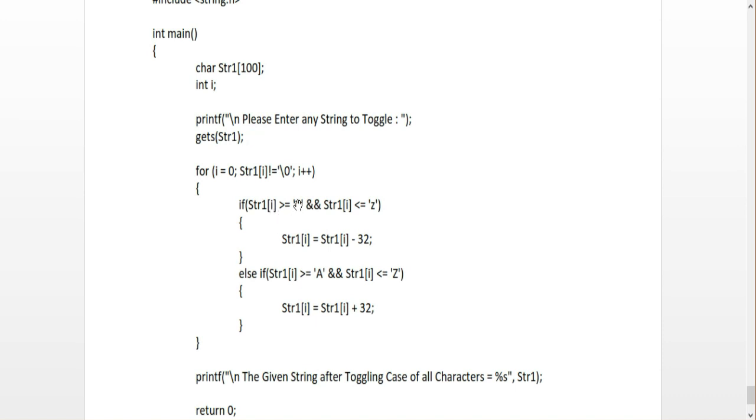If the value is between small a and small z, that is a small character, and I have to convert that character into capital. How can I convert it? str[i] equals str[i] minus 32.